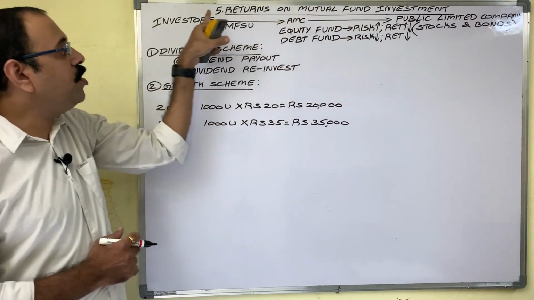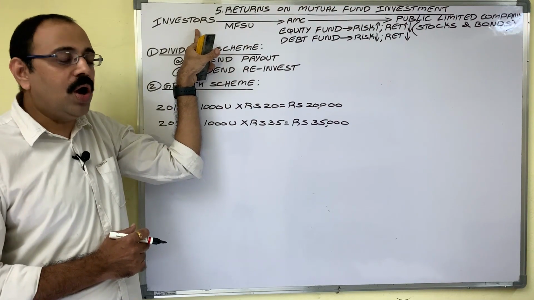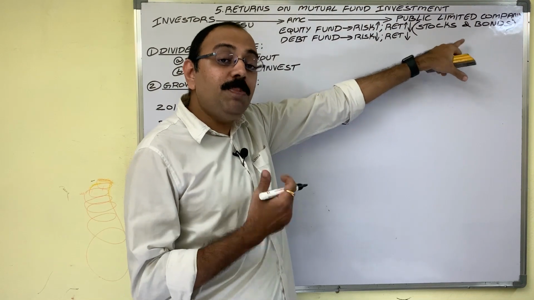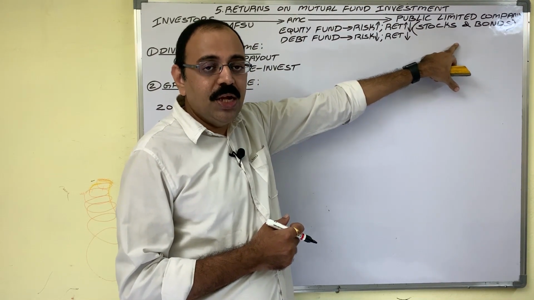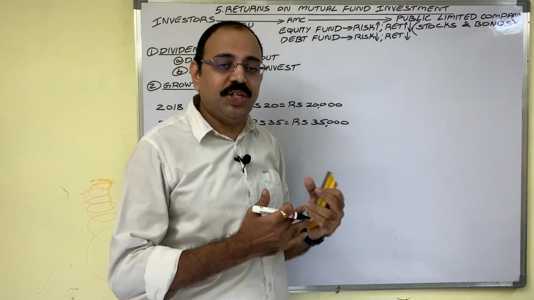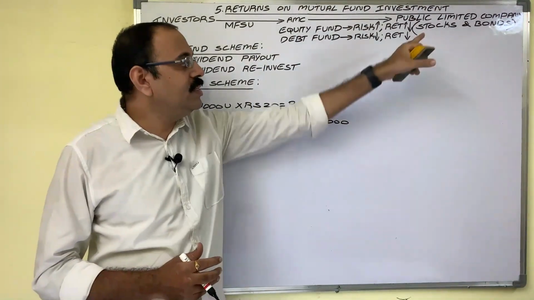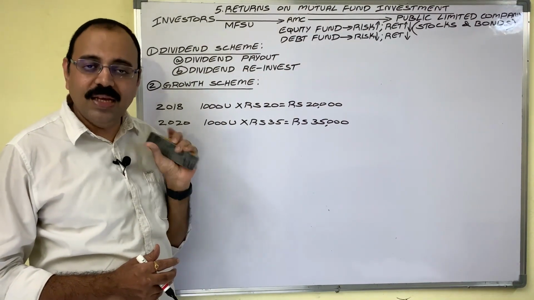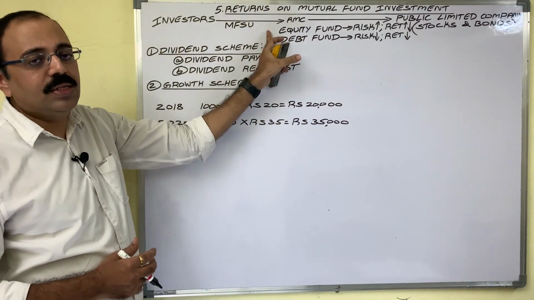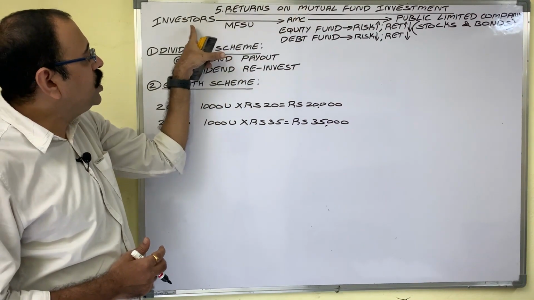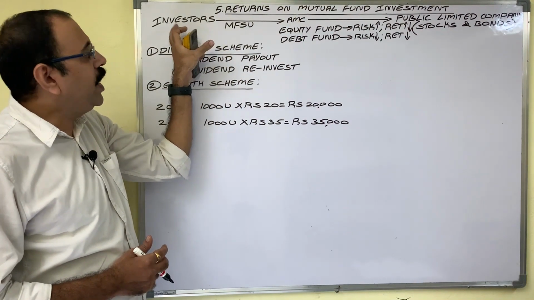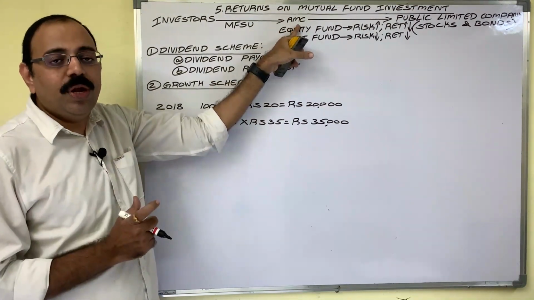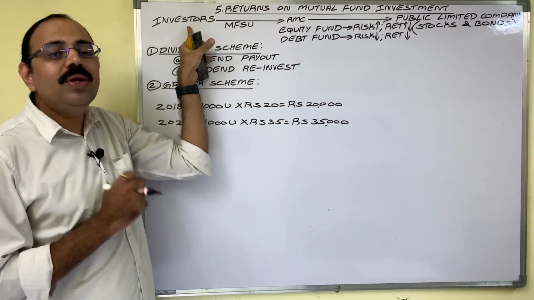Thus, the returns on mutual funds depend on the type of scheme, company's sector and company's performance. Thus, mutual fund returns fluctuate. Comparing to the returns in share market, returns in mutual funds are less. The reason is, in case of mutual funds, AMC is acting as an agent of investor, no? So investor has to pay some charges to AMC. This charges amount is an additional expenditure to investor.